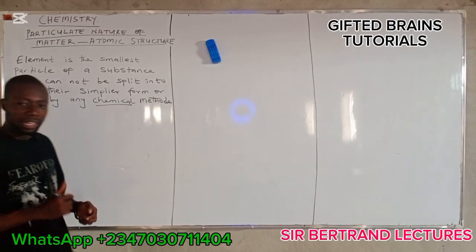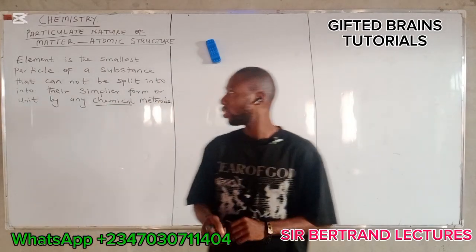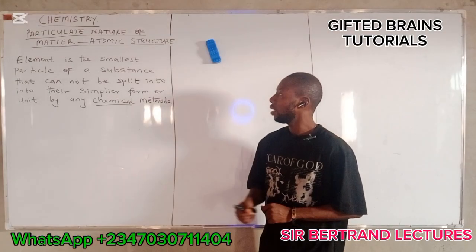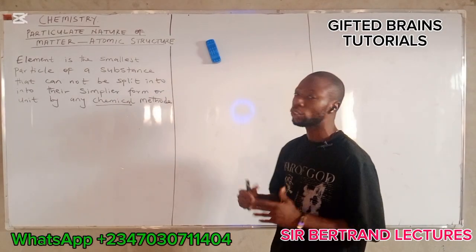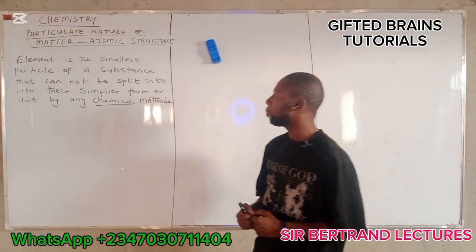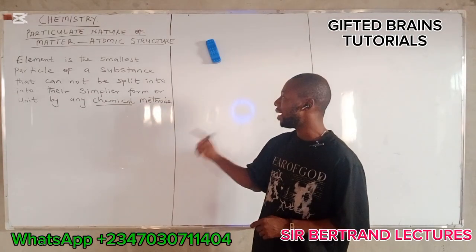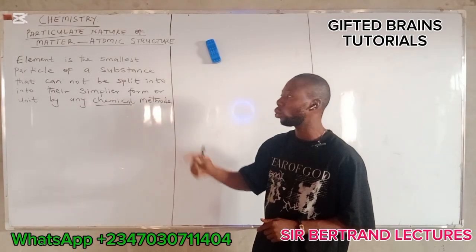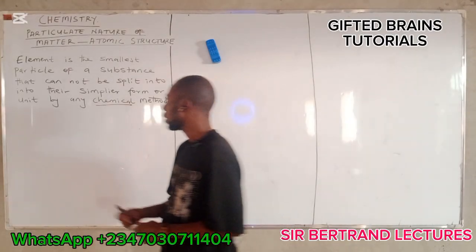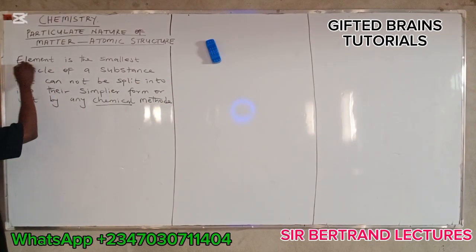All right? And that is the definition of element on the whiteboard. It is the smallest particle of a substance that cannot be split into their simpler form or unit by any chemical method. Okay? That is what element is.